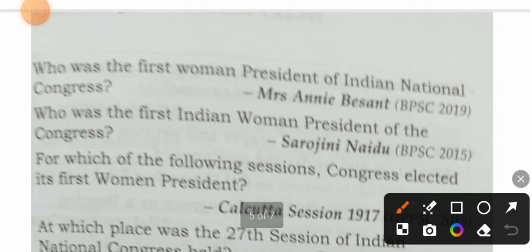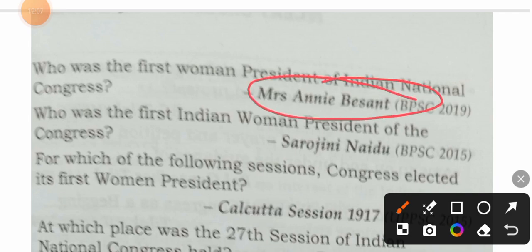Who was the first woman president of Indian National Congress? Mrs. Annie Besant. Who was the first Indian woman president of the Congress? Sarojini Naidu. And she was also the first woman governor in India. She is also known as the Nightingale of India. Sorry, the Cuckoo of India is not right. Lata Mangeshkar is known as the Nightingale of India. Who? Sarojini Naidu.